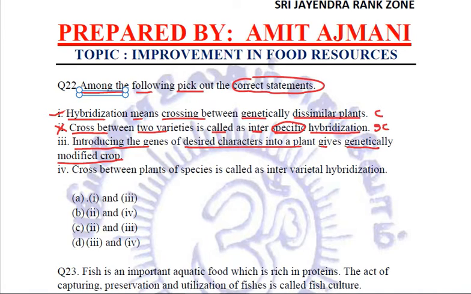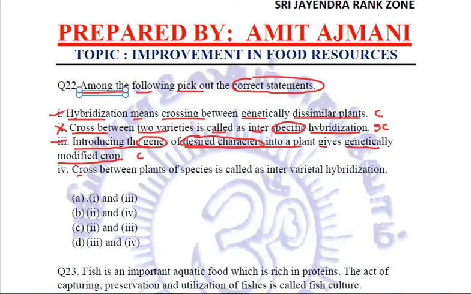Yes, such crops are called GMOs, genetically modified, because we have modified these by introducing the new genes. And why have we done it? It is mentioned in the statement itself, because we want desired characteristics in the plants. So this is also a correct statement.